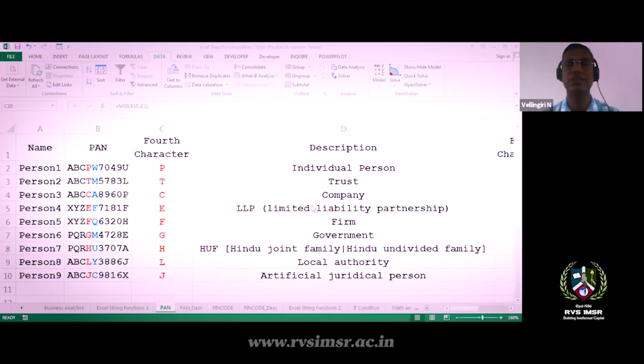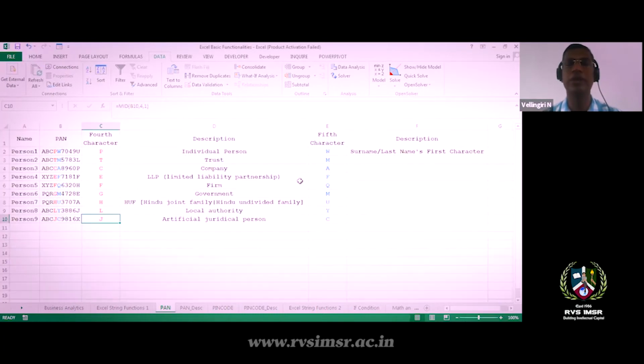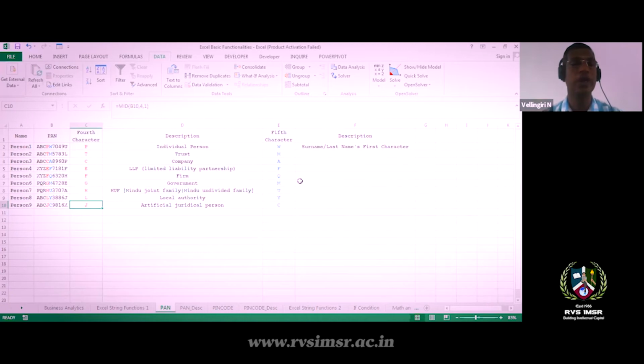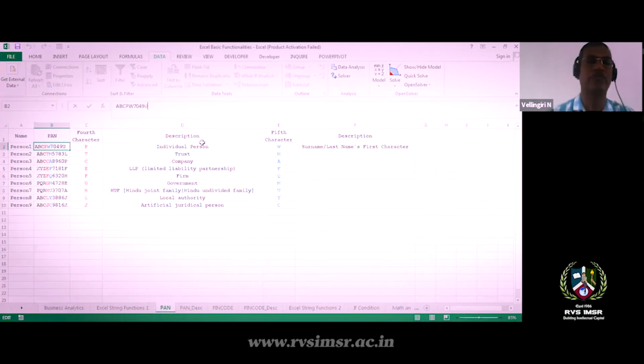So in this way, we can find the data interestingly. Similarly, what is the last character? That means the 10th character. If you want to know what the 10th character represents, I think I don't want to give too much polling. The 10th character of your PAN number mentions the validity of the PAN.